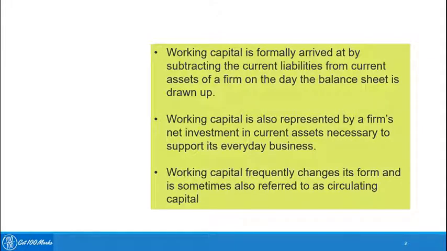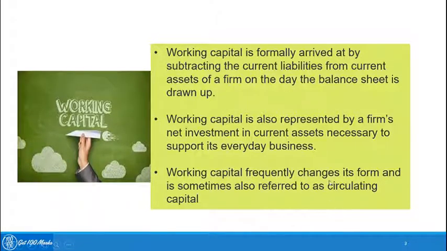Working capital is formally arrived at by subtracting the current liabilities from current assets. It is also represented by a firm's net investment in current assets. It frequently changes its form and is sometimes called circulating capital. So, that is it about its introduction. We will do more about working capital in the upcoming slides.